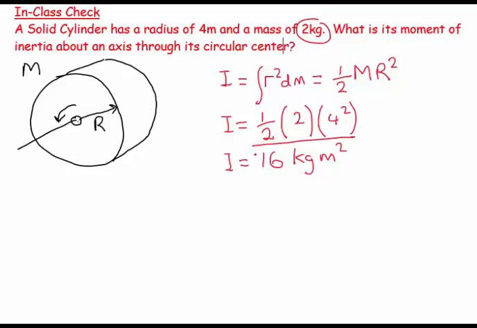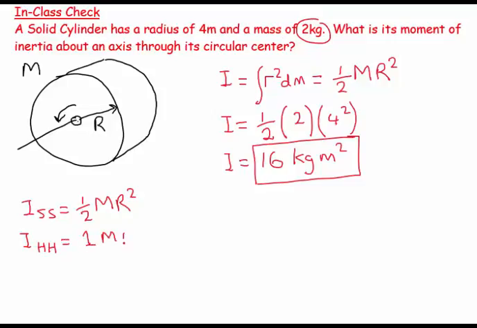There are 3 shapes that you should be able to write an expression for the moment of inertia about their symmetrical axis. That would be the solid cylinder: I solid cylinder is equal to 1/2 m r squared, and I hollow hoop is equal to m r squared, and then we have the solid sphere.